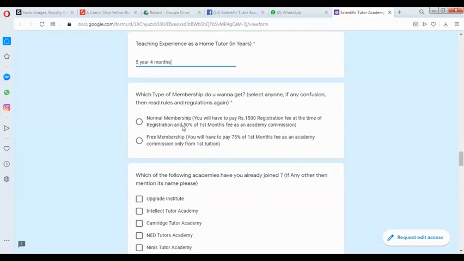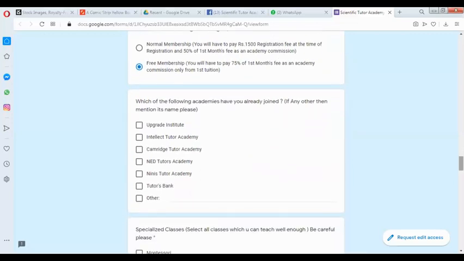So in the first case you will have to pay 50% of the first month's fee as academic commission, but in the second case, if you don't want to pay anything, then you will have to pay 75% of the first month's fee as academic commission. So I am clicking here, like I don't want to pay anything unless I get some tuition successfully, and out of that fee I will pay the share to the academy.